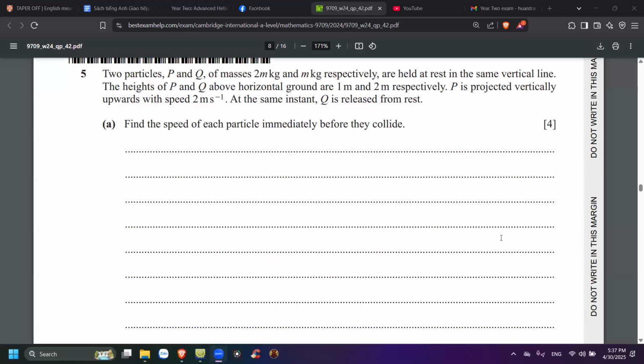All right, let's do some physics today. And we are at winter. No, it's October, November 2024 paper. So it was last year. No, it's just a few months ago.